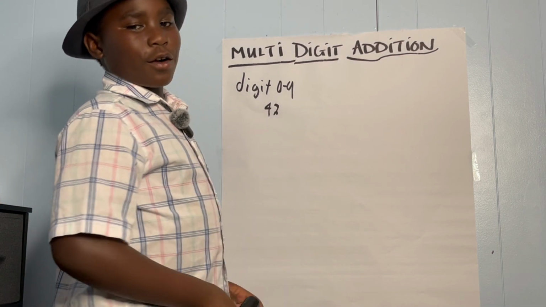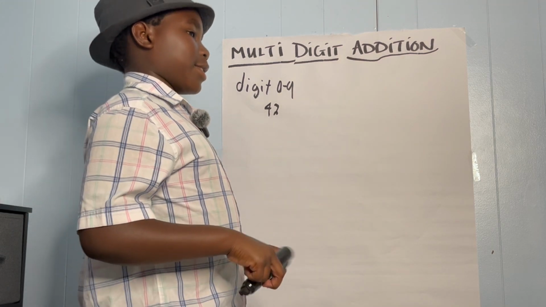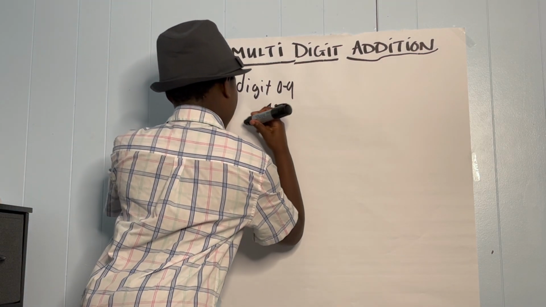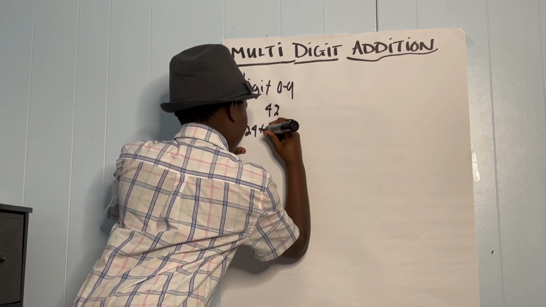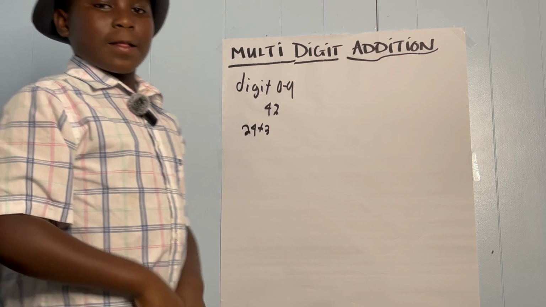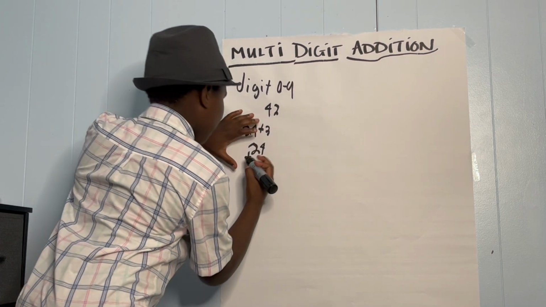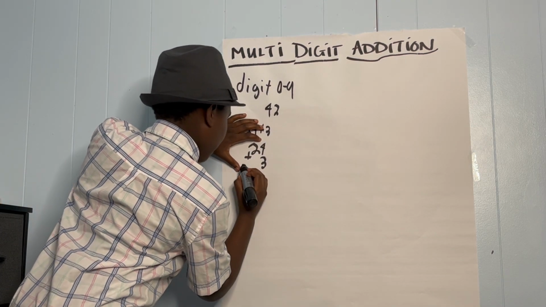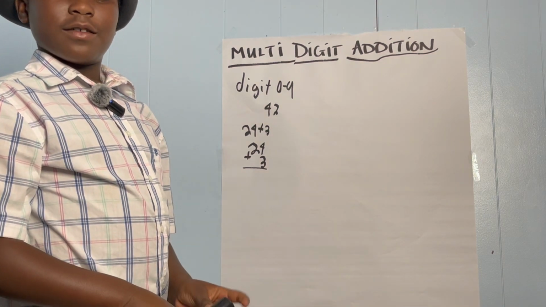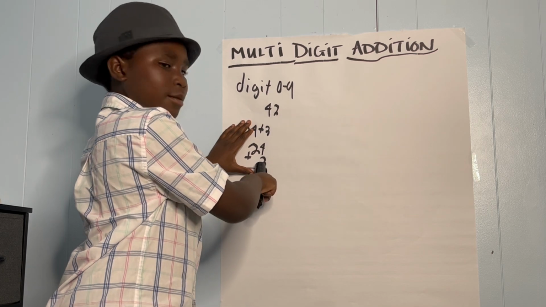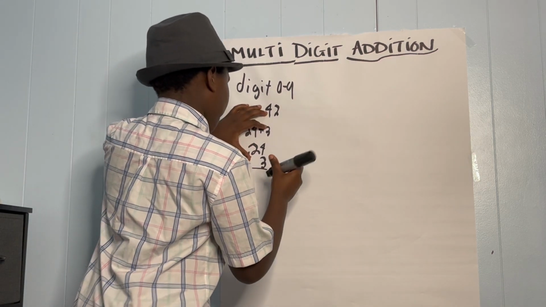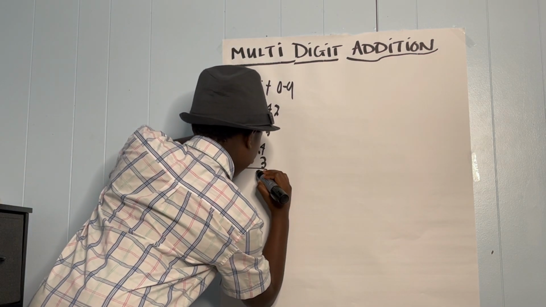So, our first example is 24 plus 3. And all we have to do is add 4 plus 3. 4 plus 3 equals 7.